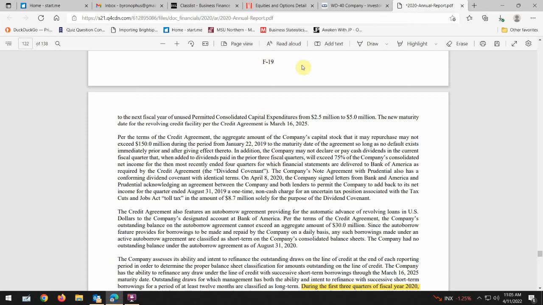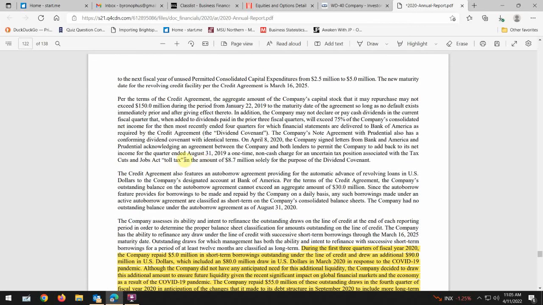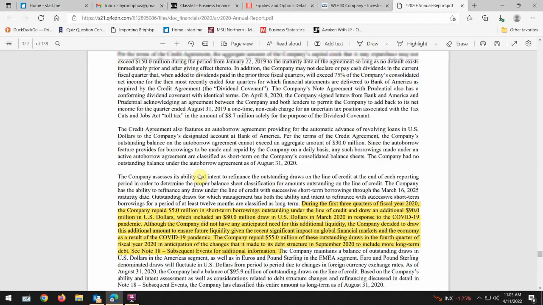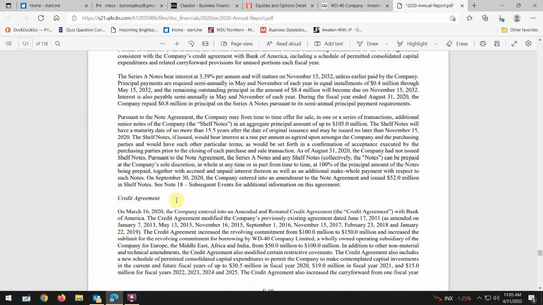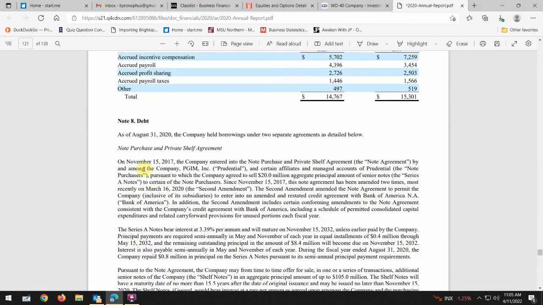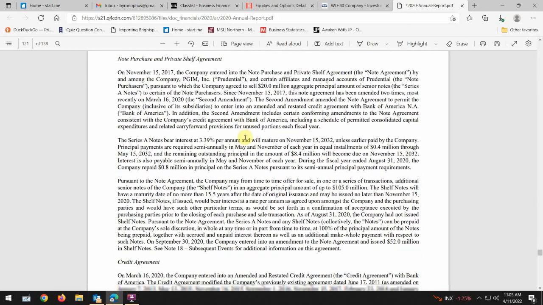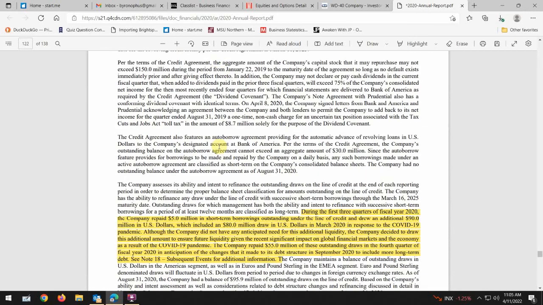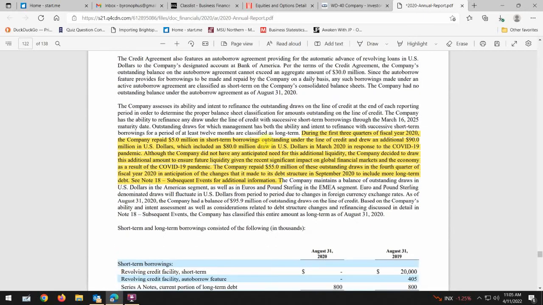122 is actually some notes, some supplements. So it took me a while. I had to do some reading and whatnot, and I kept scrolling through it. Oh, credit agreement, debt, note 8, debt. That's what I was looking at, was debt. I had to read through a decent amount of this, and I finally got to this, and it says, and I highlighted it,